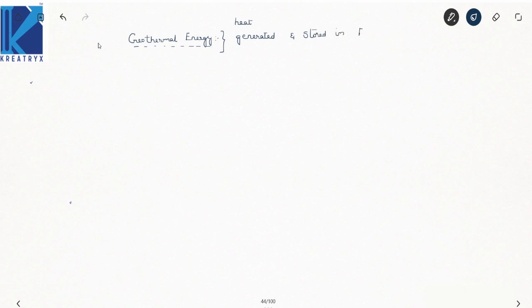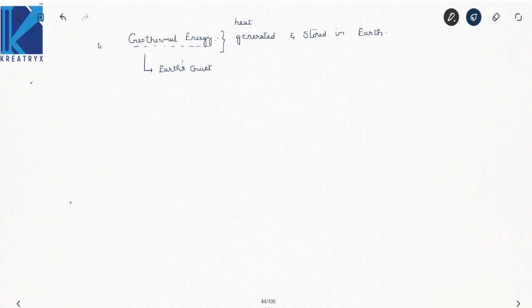This is the crux point there. Now, this geothermal energy shows you the temperature of the matter in the earth. How is this geothermal energy originated? It originates from the earth's crust. Already we have discussed in detail regarding the earth's crust.